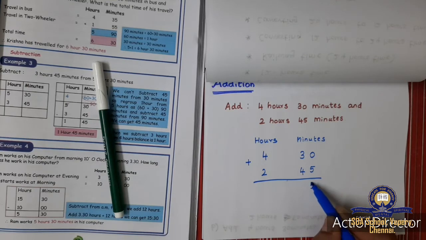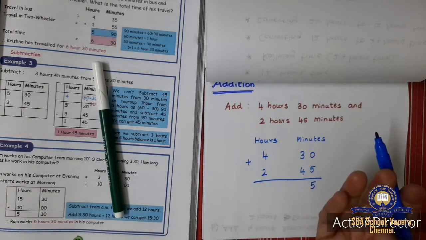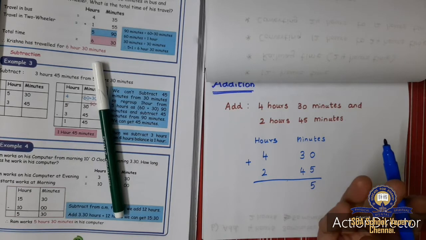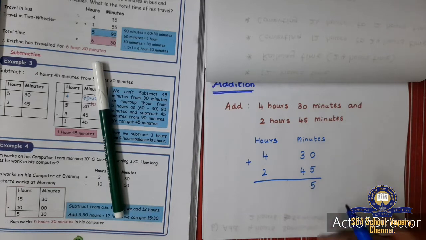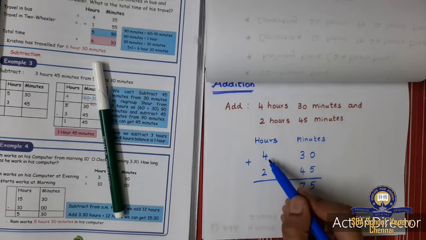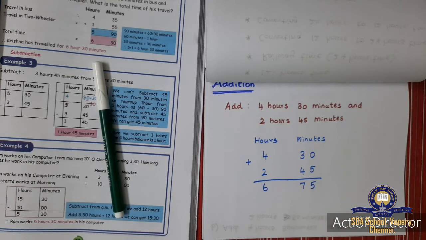5. 0 plus 5 is 5. Then 3 plus 4. After 3, we count 4, 5, 6, 7. Okay, so I am going to write 7. Now this 2. 4 plus 2 is 6. I have done the addition.